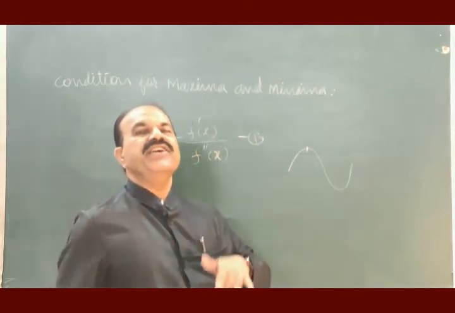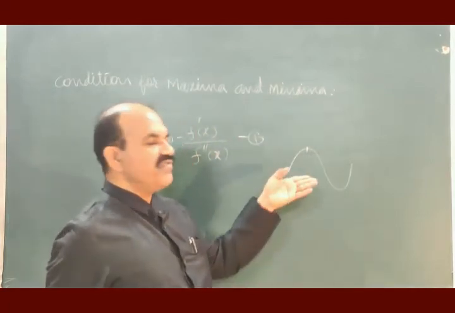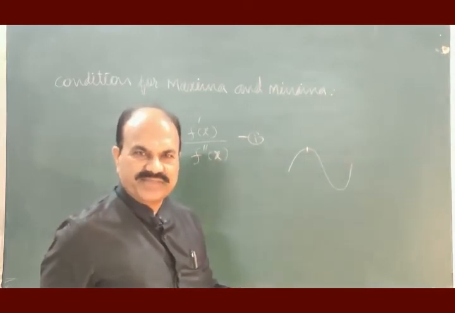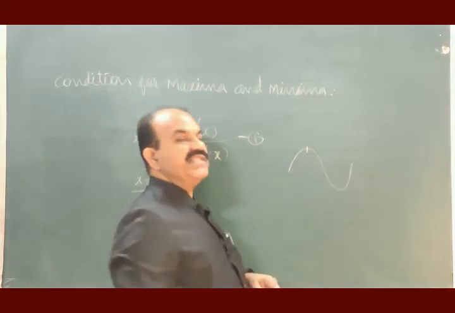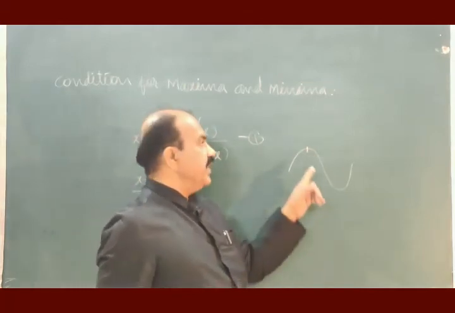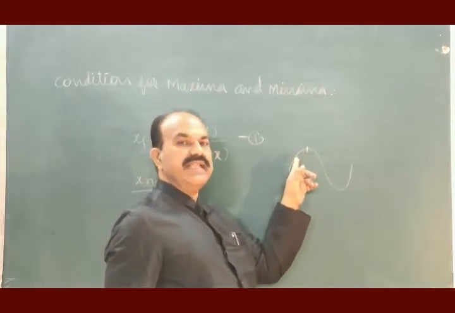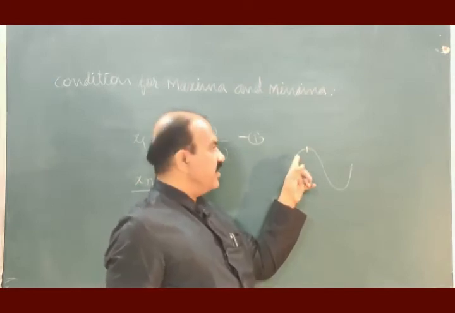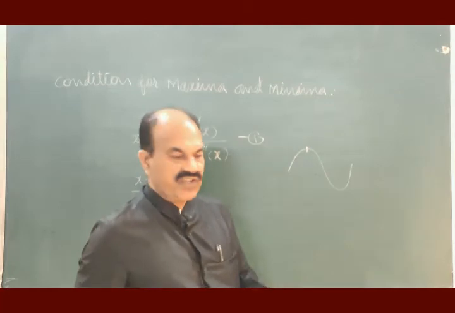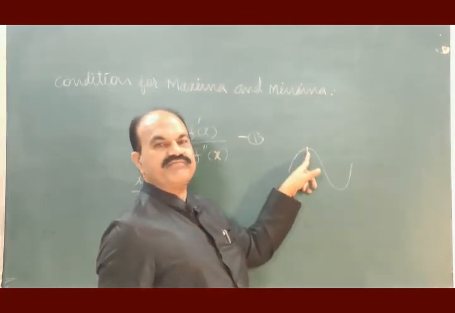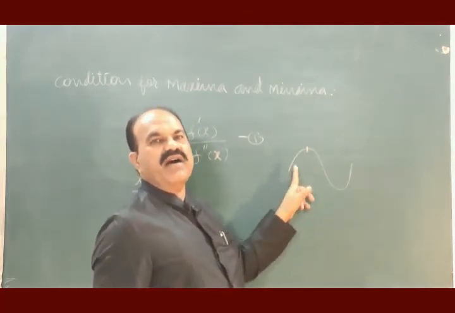There is again a decrease in the value of the function. What is this function? This is a sine function. And this is that particular value. If you move backward, there is a decrease in the value of the function. If you move forward, there is a decrease in the value of the function, and therefore this should be the maxima of this given function.